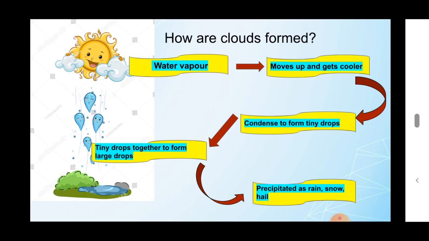If the water is too cold, it forms snow or hail. Snow is nothing but white ice crystals. What is hail? Hail is small, hard ice, like an ice cube. You may have seen an ice cube, isn't it? It is a hard structure. So hail is nothing but a small hard structure of ice. Imagine that it looks like ice cubes.